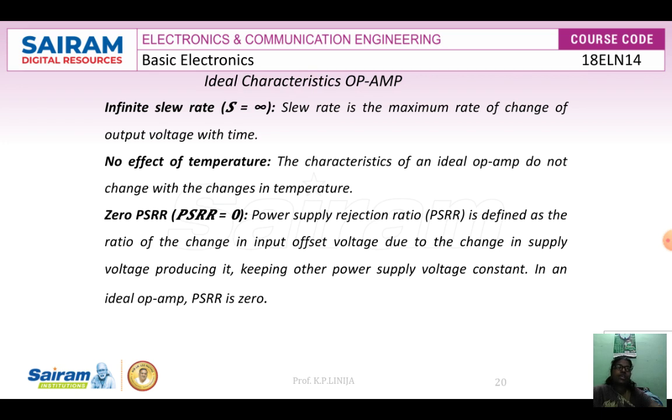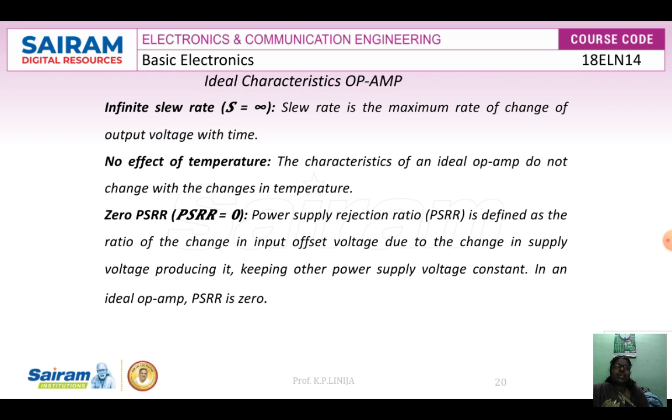We should think about the input offset current. What is input offset current? If we consider that no current flows through the input of the op amp, practically a small amount of current flows through the input terminal. Therefore, the difference between the currents in the input terminals of the op amp is called input offset current. We can give the expression as I naught is equal to IB2 minus IB1.